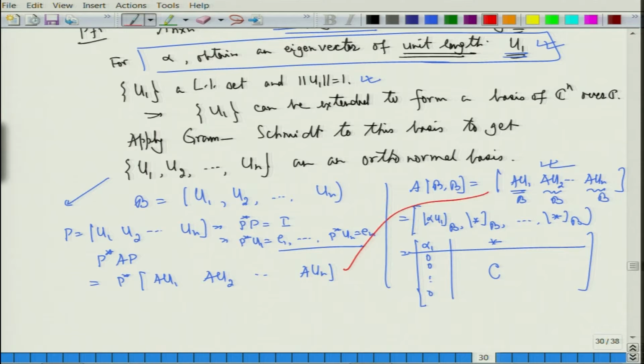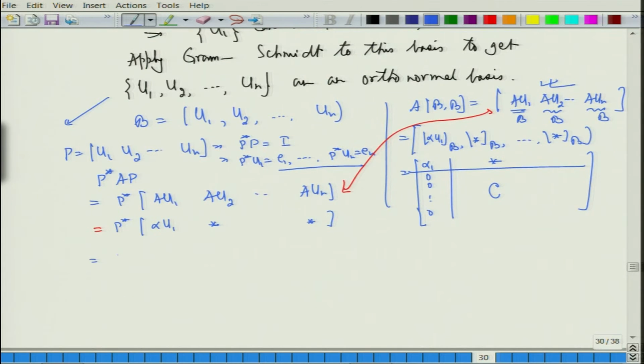I can put P star inside. So, P star of A u1 is alpha times P star of u1, and for the rest I do not know what they are, but what I know is that P star of u1 is E1.